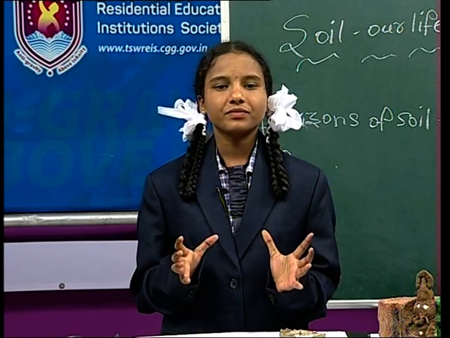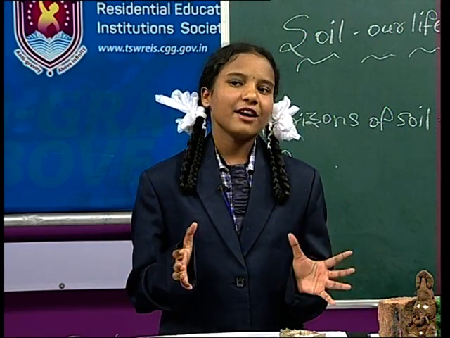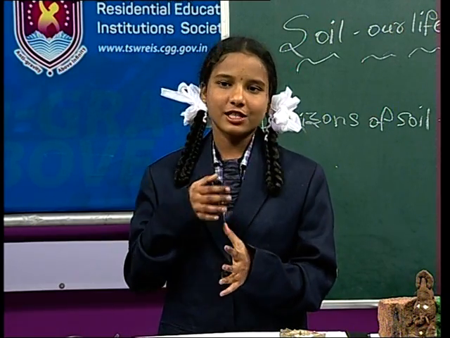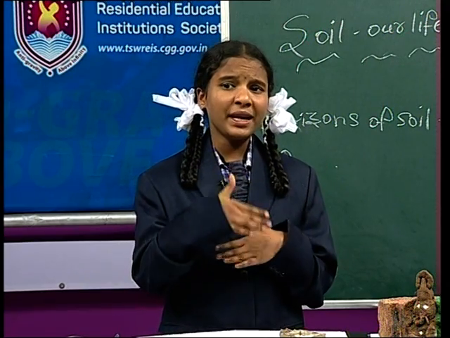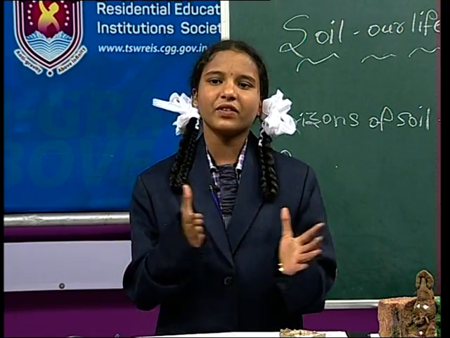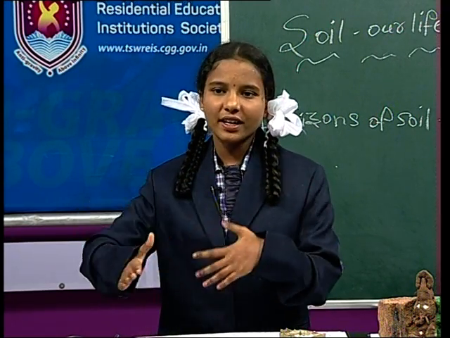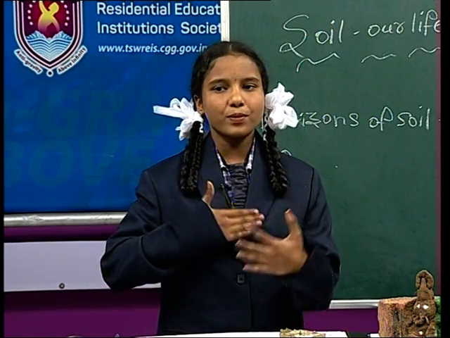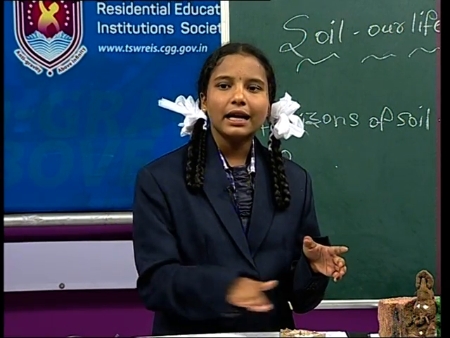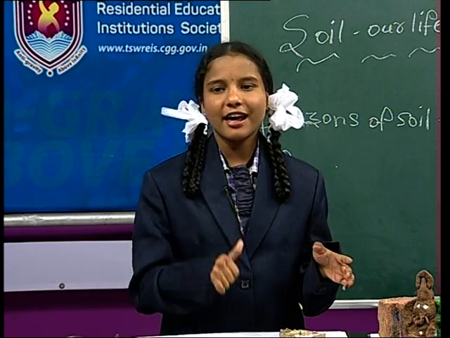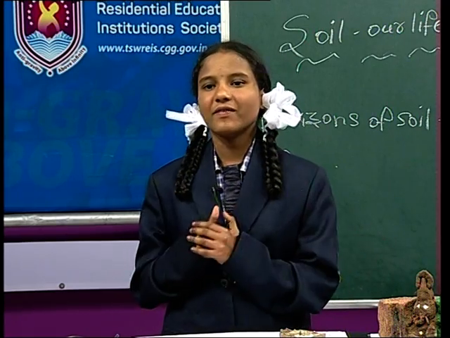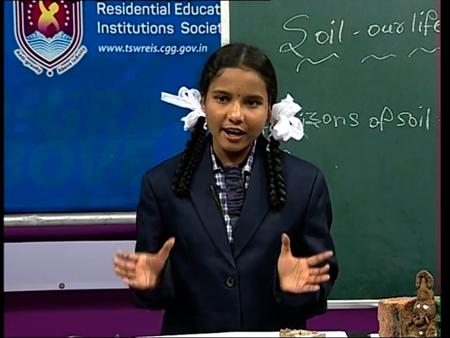So what do we have to do? Yes, we have to conserve the soil. I mean, we have to protect the soil. The topsoil is going away by rain and wind. So we have to protect the topsoil by planting plants, by planting small tiny grass in our surroundings. We have to do this type of activity to prevent soil loss.